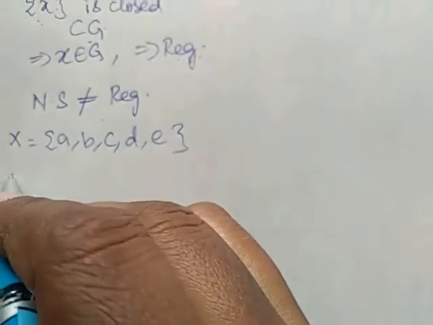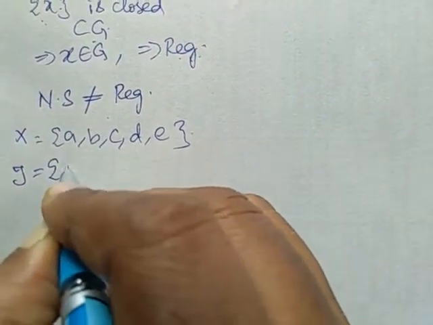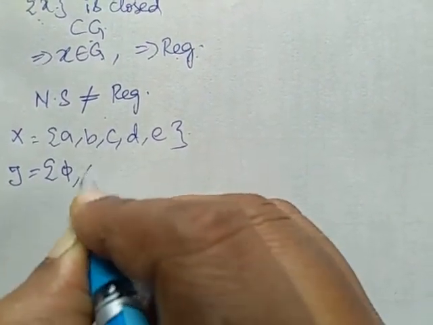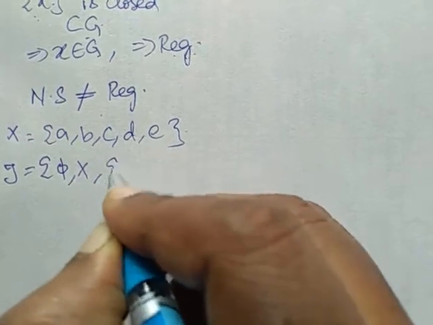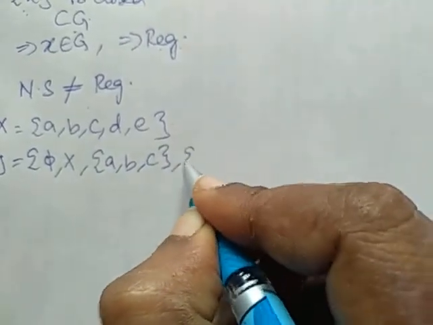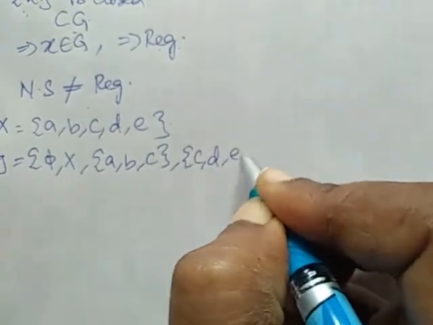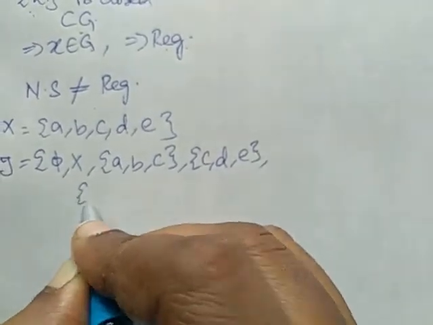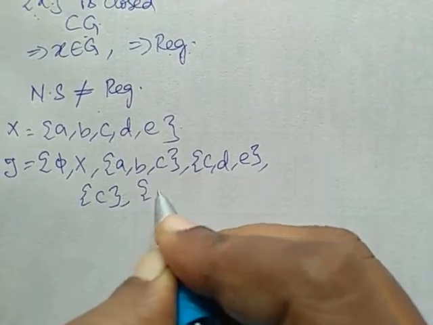I'll consider a topological space tau. So in the topological space, X will be there, the null set will be there, and the sets such as {A, B, C}, {D, E}, {C}, {D, E}.